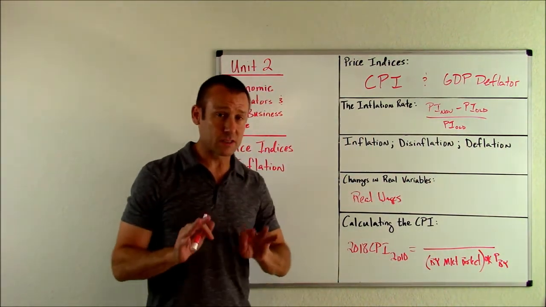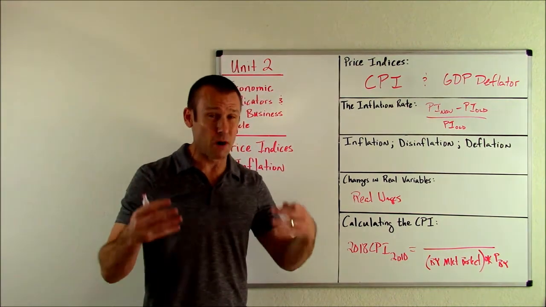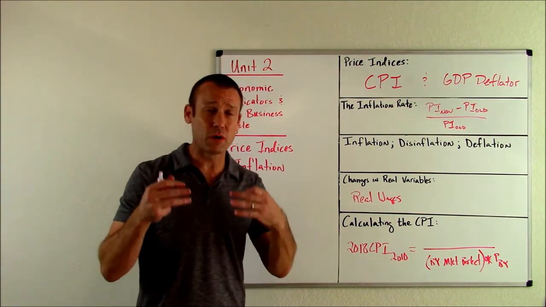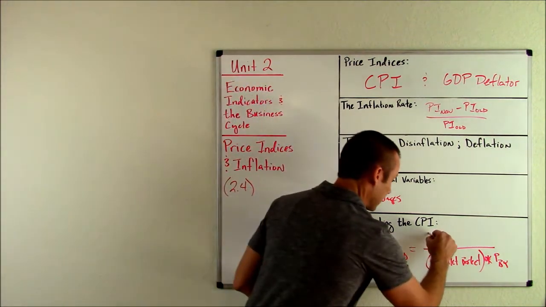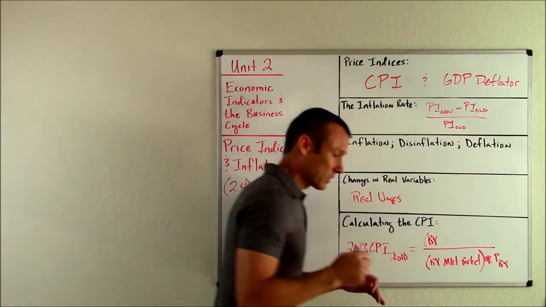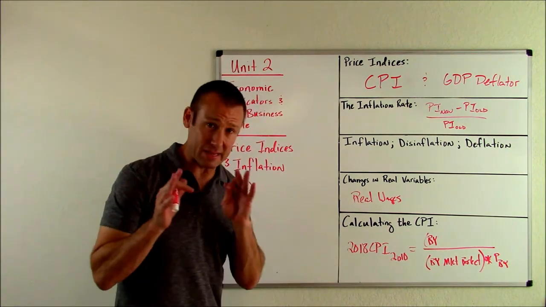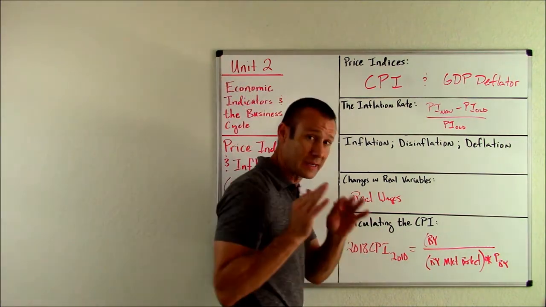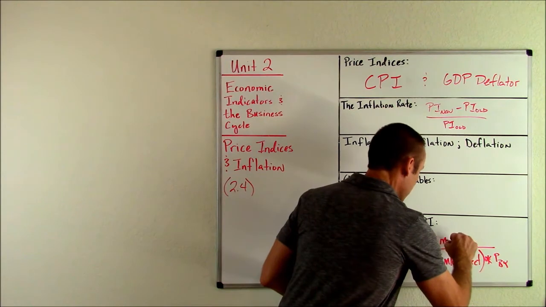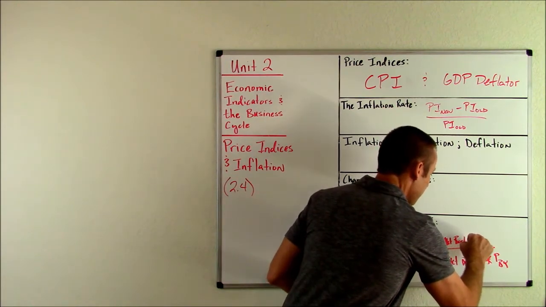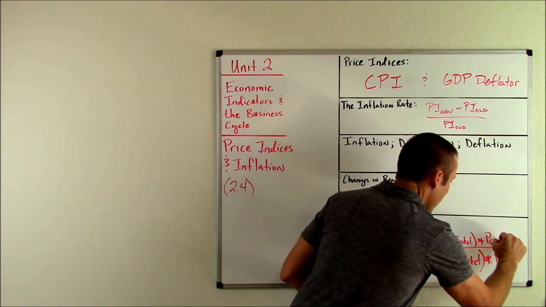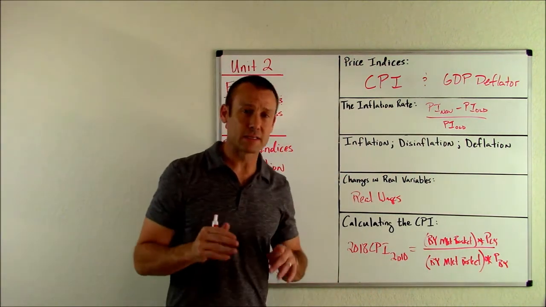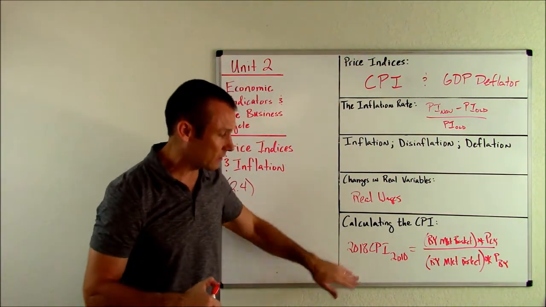Now, we don't want to change the market basket at all. We've got to keep the market basket the exact same because we want to just measure how much prices are changing. So we're going to take the base year market basket, what they were buying in 2010, that same market basket, and then we're going to multiply it by prices in the current year. So that's how we calculate the CPI.